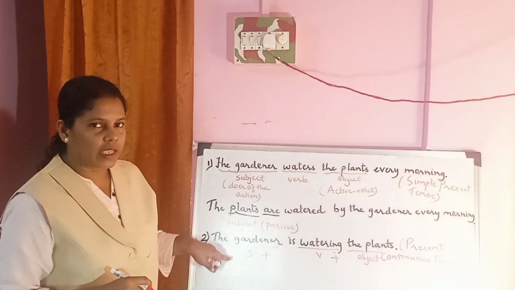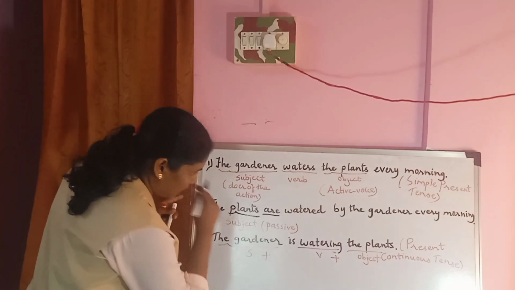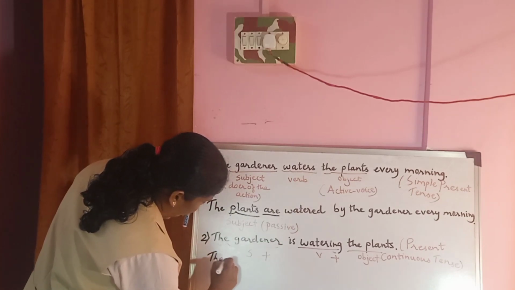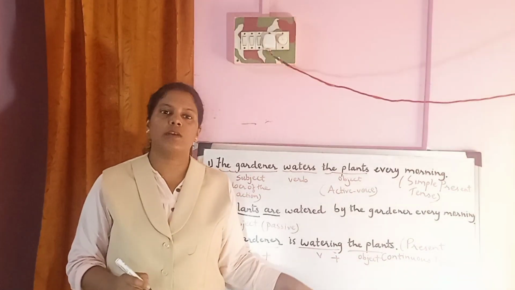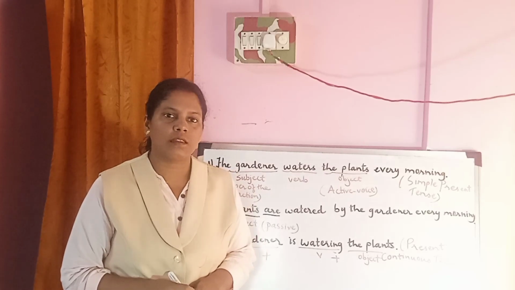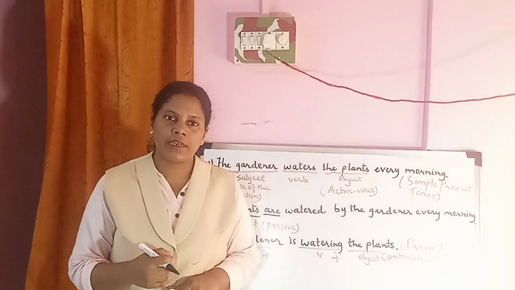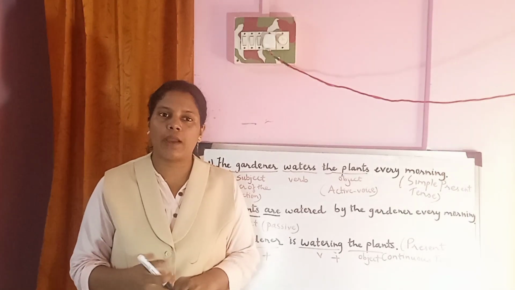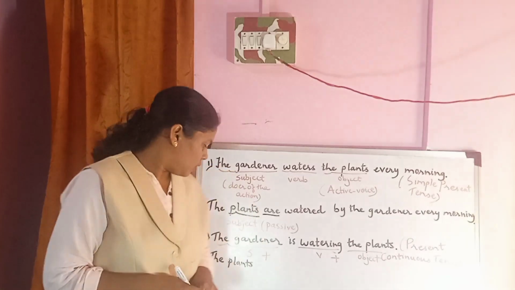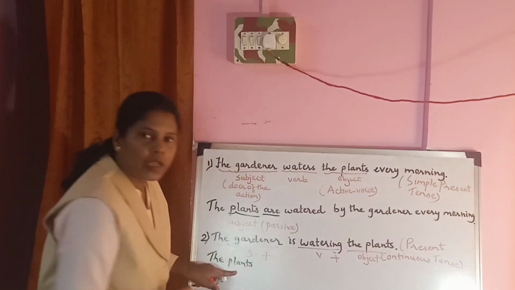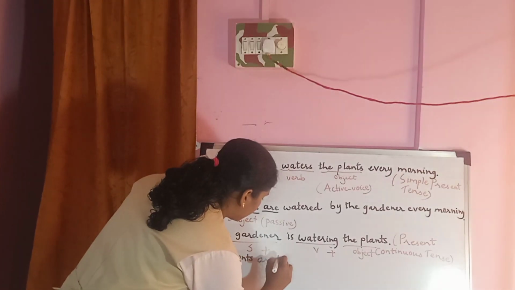Now when we want to change it from the active voice to passive voice, the object will become the subject and the subject will become the object. How? The plants. When we change sentences like this from active to passive voice, we will have to take care that we do not change the meaning of the given sentence. So if it is given in the present continuous tense, we will have to change it in the present continuous tense only.